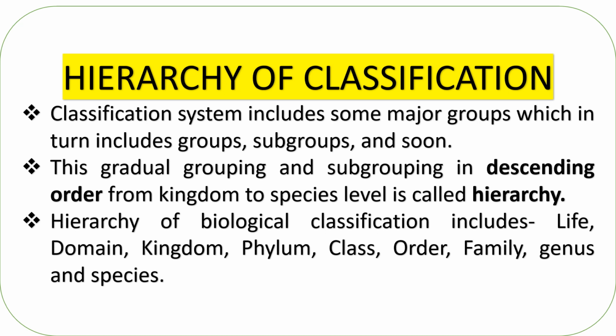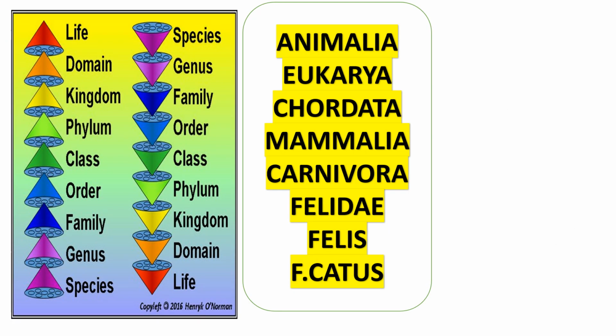The hierarchy of biological classification includes life, domain, kingdom, phylum, class, order, family, genus, and species. For example: Animalia, Eukarya, Chordata, Mammalia, Carnivora, Felidae, Felis, and catus.